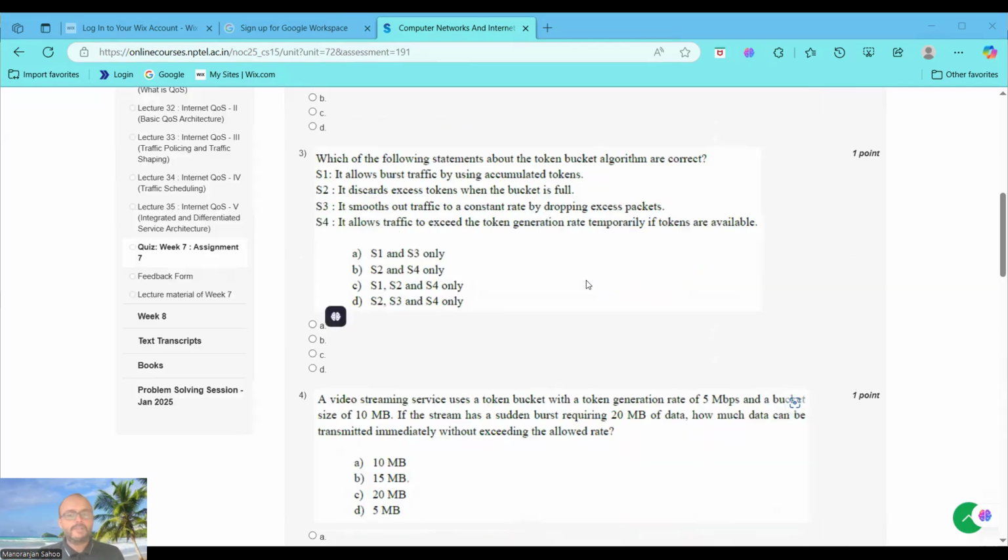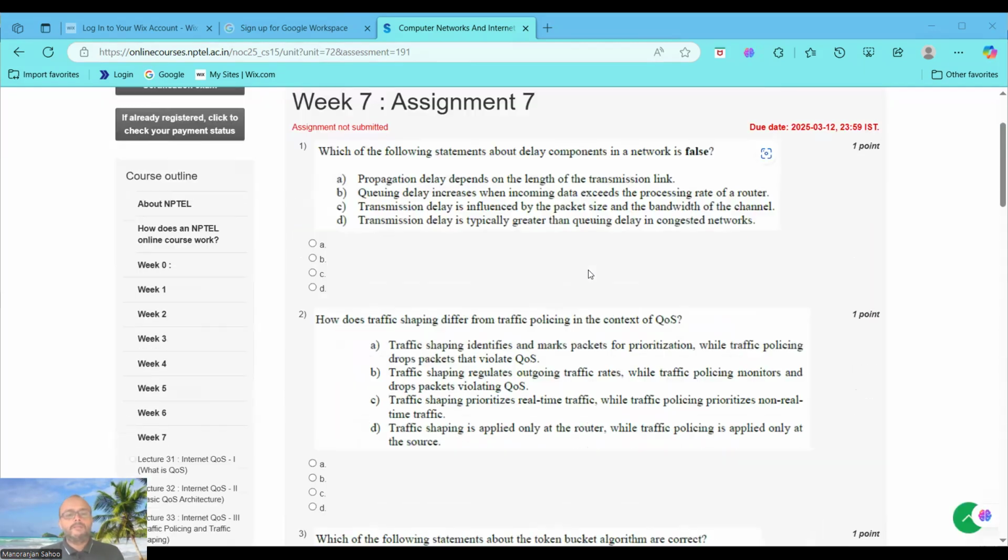The first question is asking: which of the following statements about delay components in a network is false? Four options are given. We may choose the appropriate option. That is, transmission delay is typically greater than queuing delay in a congested network. That is a false statement. Why do we choose it as the false statement, guys? Let us discuss one by one.